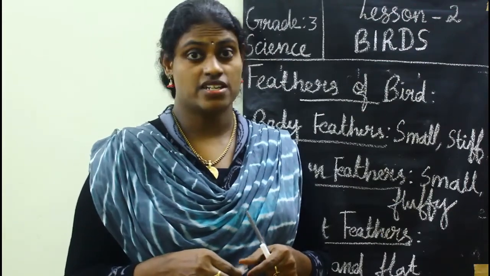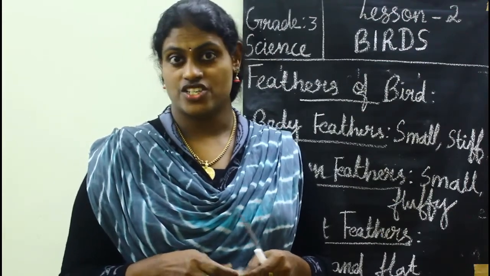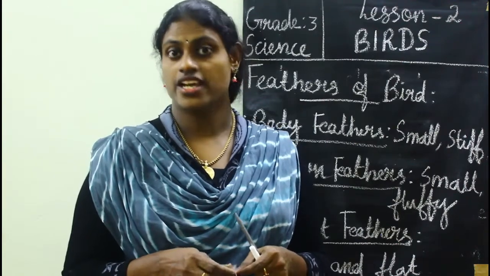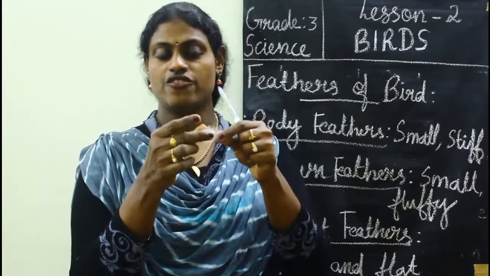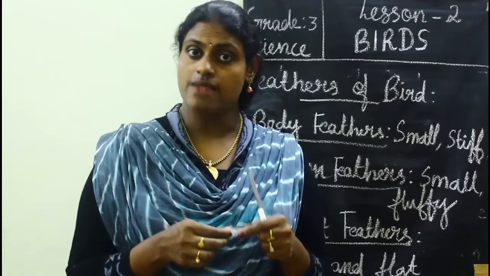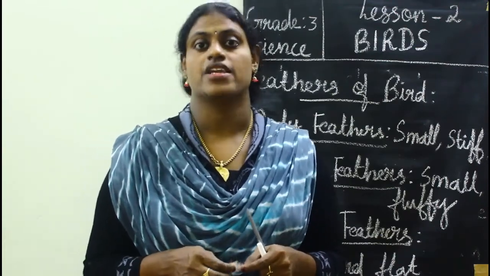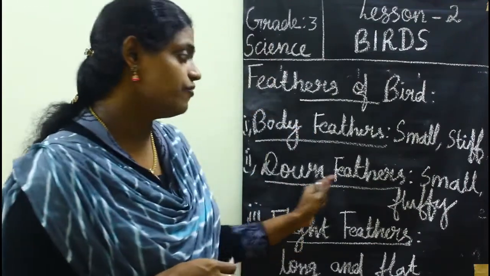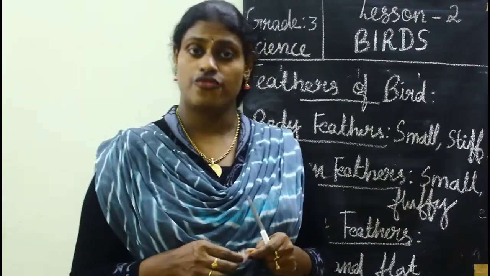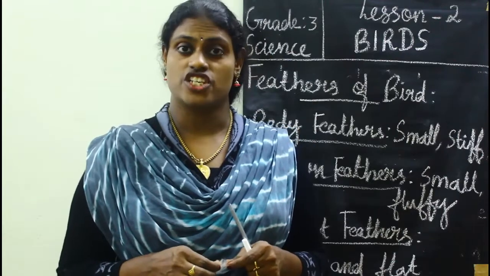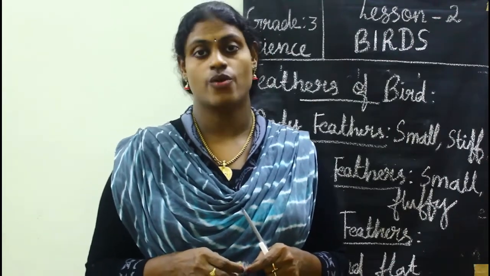That time the birds do not have any bed sheets or blanket to cover them. These small and fluffy feathers help the bird's body to keep it warm. Okay, so down feathers are small and fluffy feathers which keep the bird's body warm.